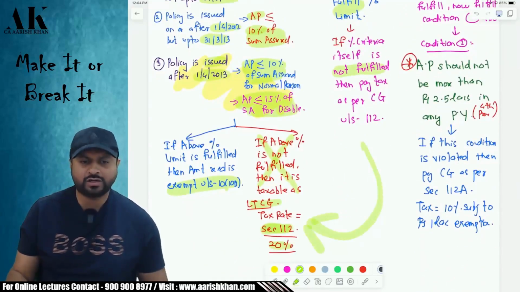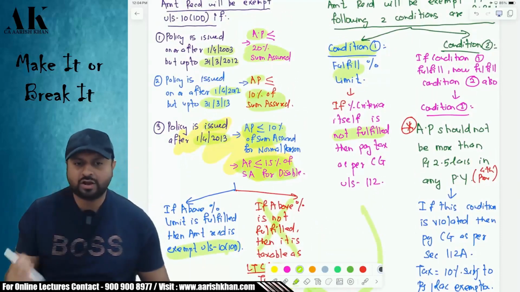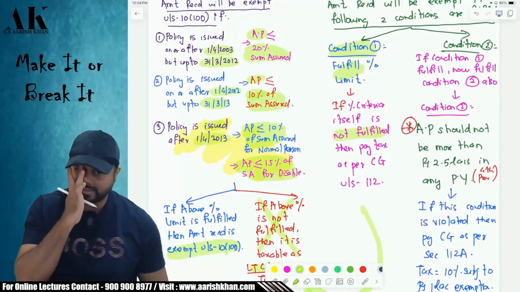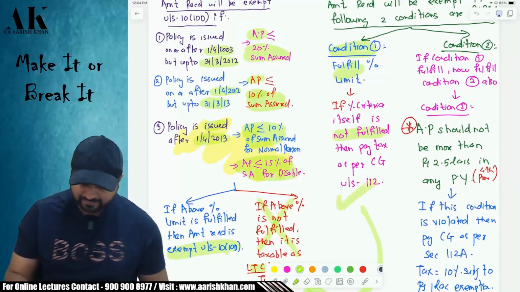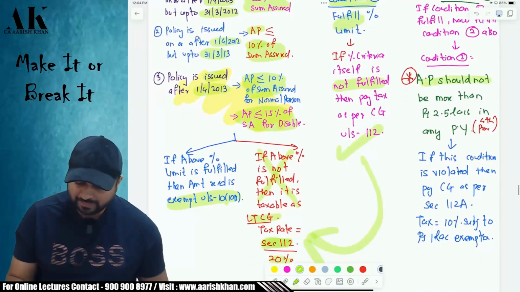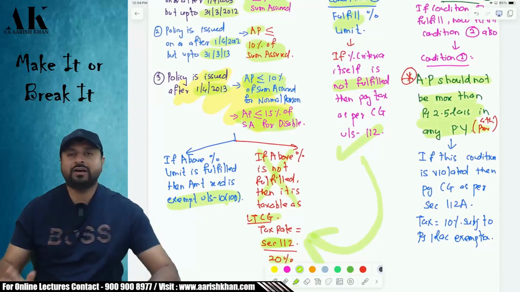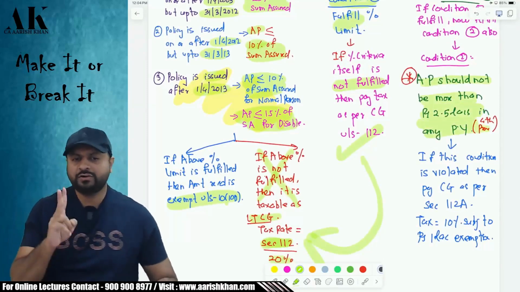Are you clear or not? If you do not fulfill the first condition, then pay tax as per the old provision only. Long-term capital gains, section 112, 20% tax. But fortunately, if you fulfill the first condition, then now you have to fulfill one more condition, that your annual premium should not be more than what? 2.5 lakh rupees. So now, on or after 1st Feb 2021, you have to fulfill both the conditions.